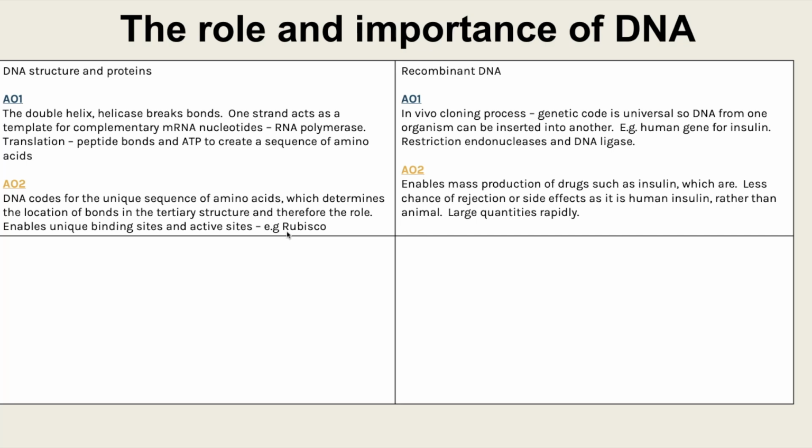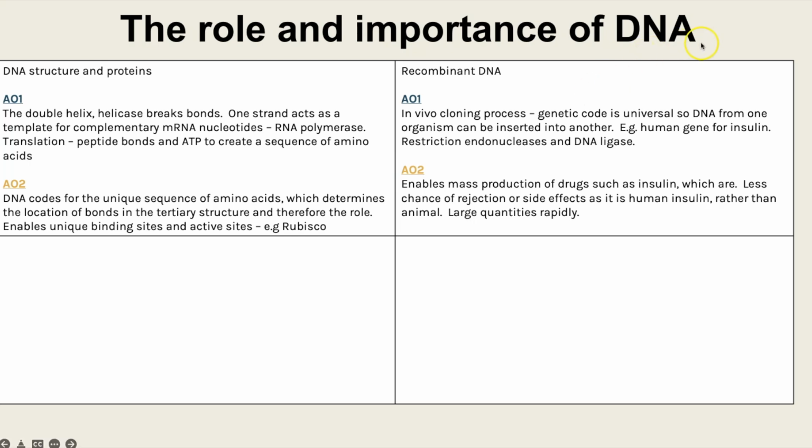Next option then could be recombinant DNA. So this is now a gene technology's importance of, rather than the natural roles of DNA. So for this one, I'd talk through in vivo cloning. So talk through the process. You could also link it to the fact that this is possible because the genetic code is universal, meaning that the same 3 bases in DNA codes for the same amino acid in nearly all organisms.